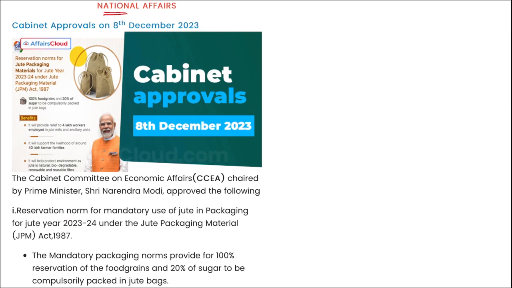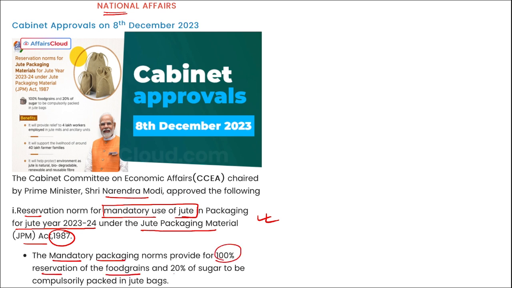In national affairs 2, we will be talking about the Cabinet Committee on Economic Affairs, chaired by Prime Minister Narendra Modi, which has approved some approvals, right? First of them is the reservation norm for mandatory use of jute in packing for the jute year 23-24 under the Jute Packing Material Act of 1987, right? So first was the reservation norm for the mandatory use of jute in packing. This mandatory packing norm provides for 100% reservation of the food grains and 20% of sugar to be compulsorily packed in jute bags. This will be reducing plastic also, and it is a good initiative.